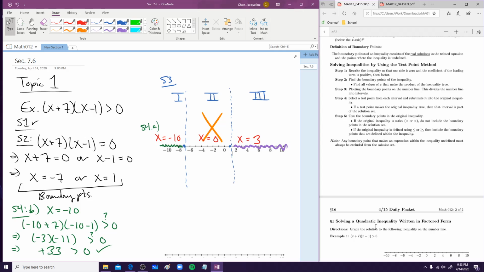But take note, any boundary point that makes an expression within the inequality undefined must always be excluded from the solution set. So if we were dealing with fractions, like rational expressions, or radicals, square roots, or any type of root, then we would have to test the boundary point.